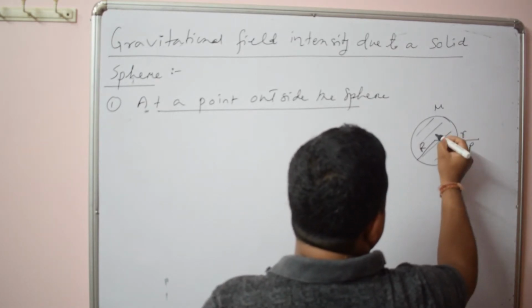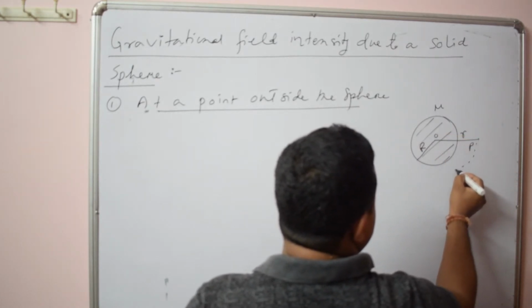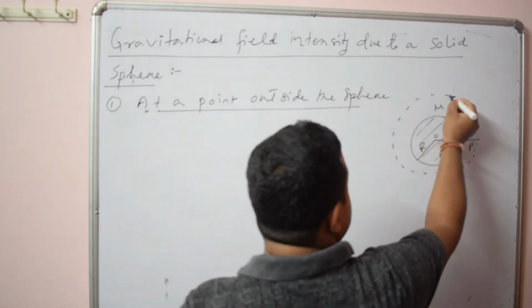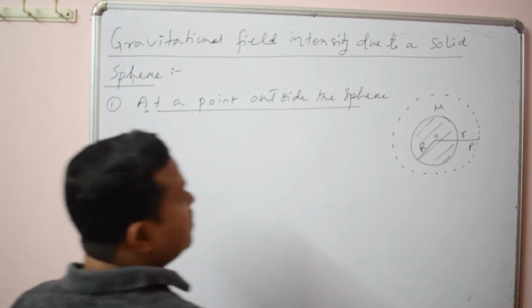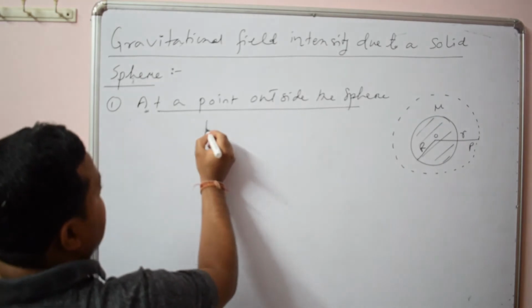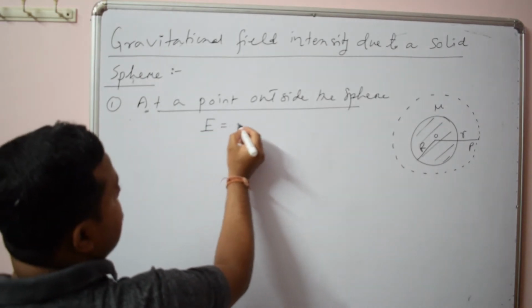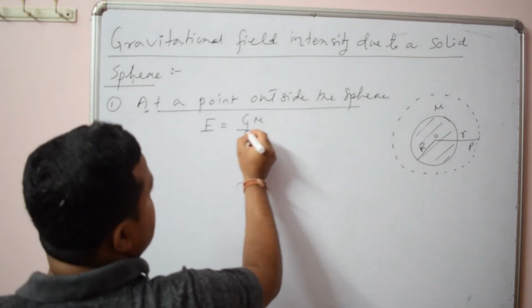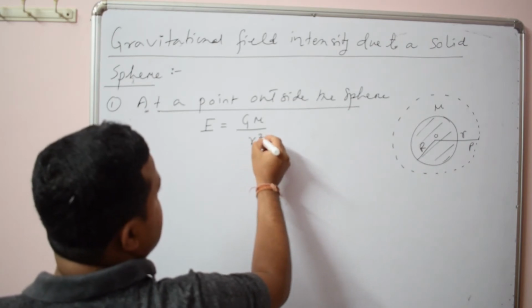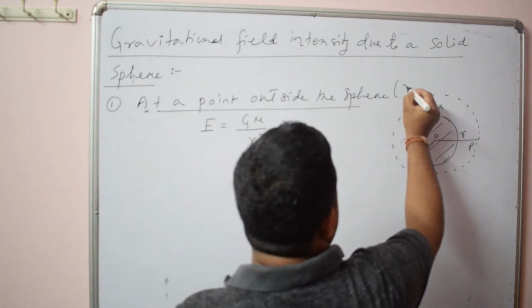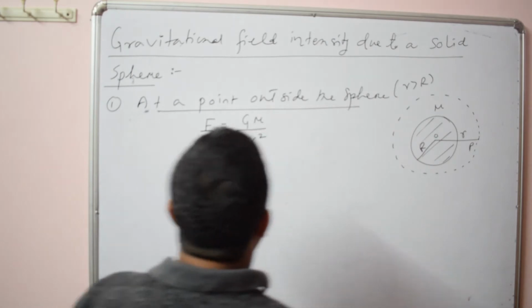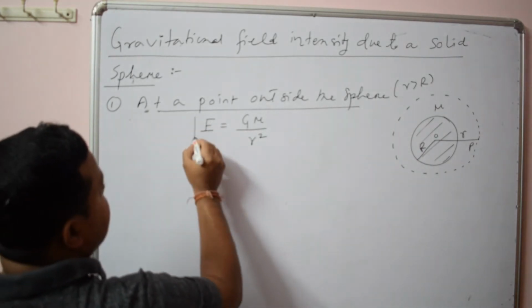Here also we are considering the same thing. Let us draw a spherical surface enclosing this body. So you apply simply the formula of intensity, that is Gm by r square. So here outside the sphere, r is greater than R. So this is the value.